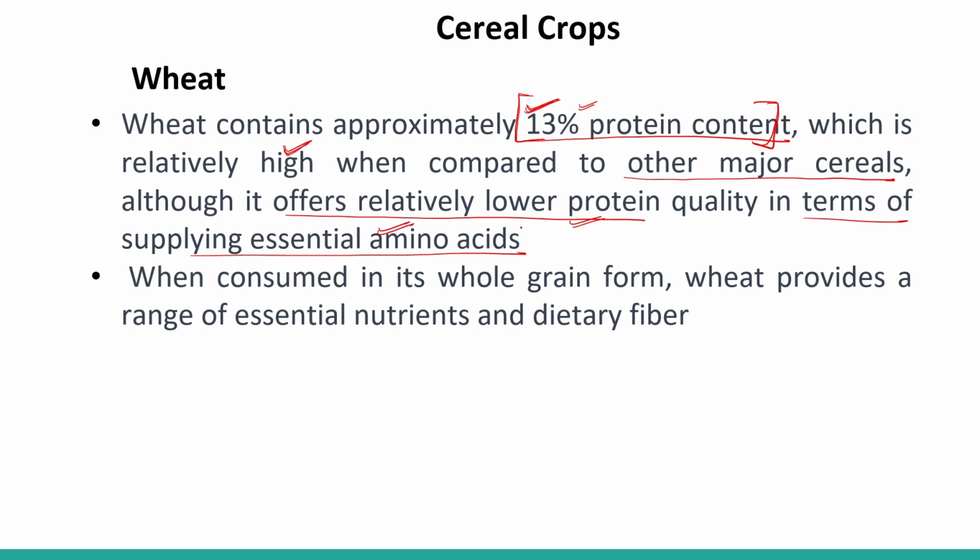The other essential amino acids which we get from pulses and other protein-rich diets are lacking here, but still it is providing us protein along with the major carbohydrate. When consumed in its whole grain form, wheat provides a range of essential nutrients and dietary fiber. So the whole grain form is very important, because then we get fibers along with protein as well as carbohydrate.